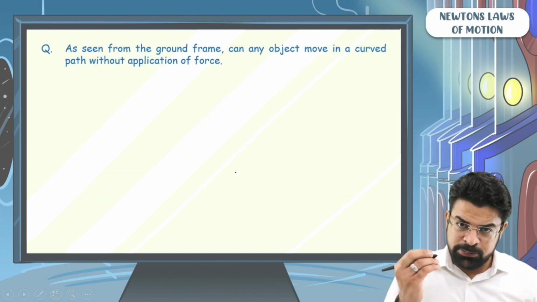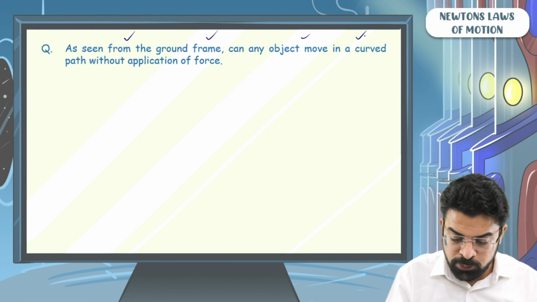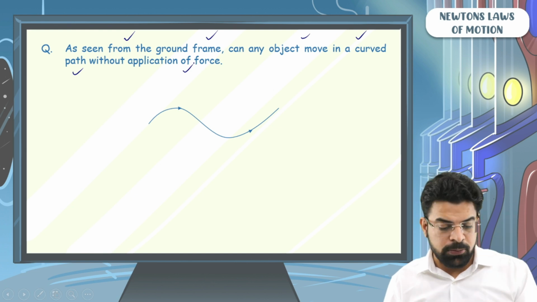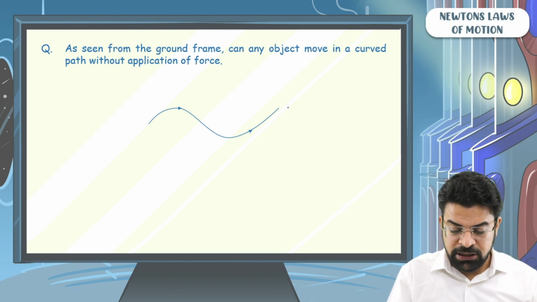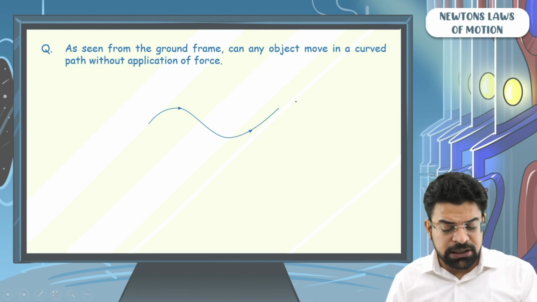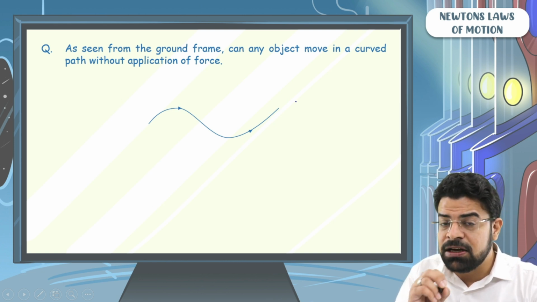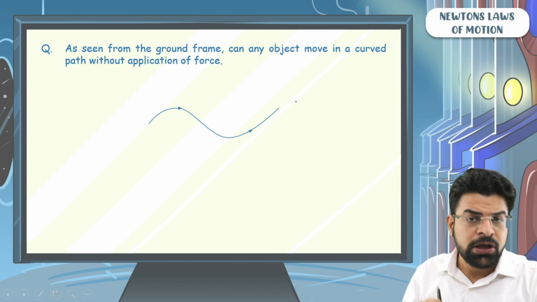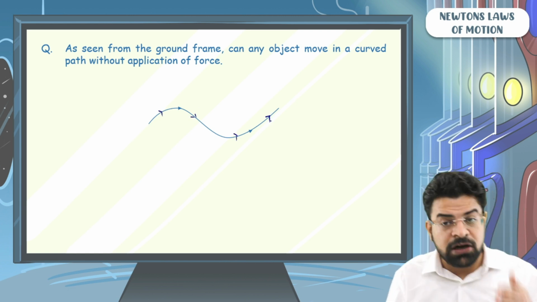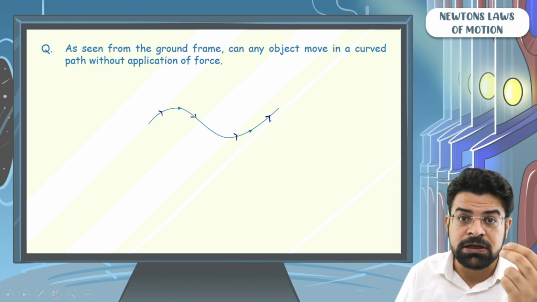A question simply based on first law. As seen from the ground frame, can any object move on a curved path without application of force? Can any object move on a path like this as shown in figure without the application of any force? The answer is very simple. If the particle moves on this path, this means that the direction of velocity must change. The particle might move with a constant speed on this path, but if the direction of motion is changing, we are saying the velocity, which is a vector quantity, is changing.